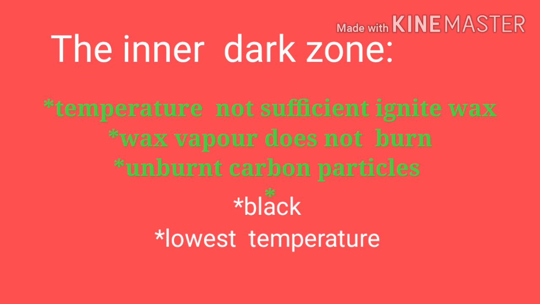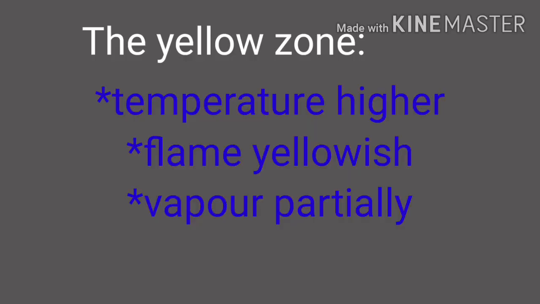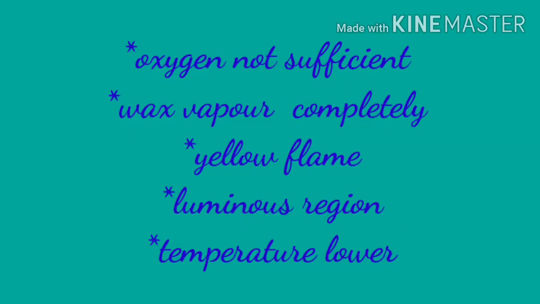This region of the candle has the lowest temperature. Second one, the yellow zone. The temperature is higher and the wax vapor begins to burn. The flame appears yellowish because the vapor is partially burned. Oxygen is available in this region, but not sufficient for the wax vapor to burn completely. So the yellow flame is formed.